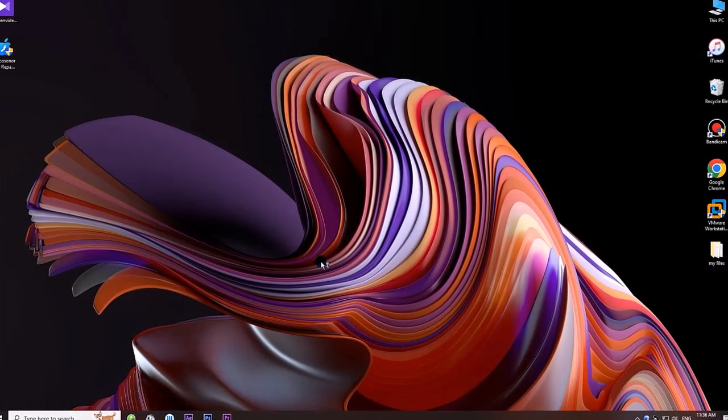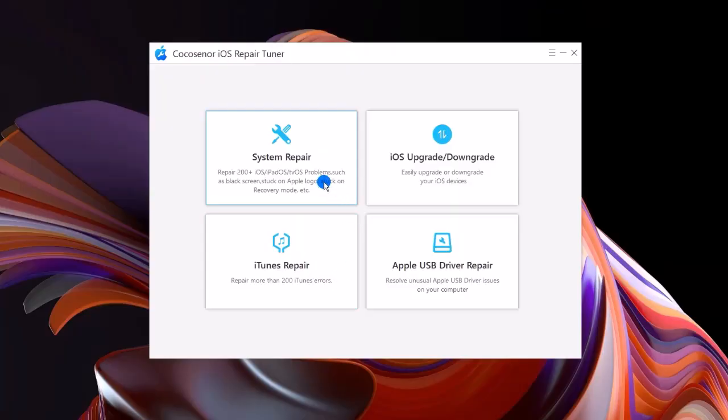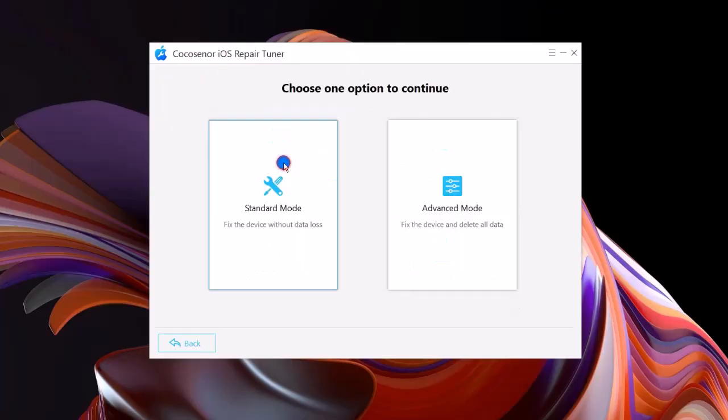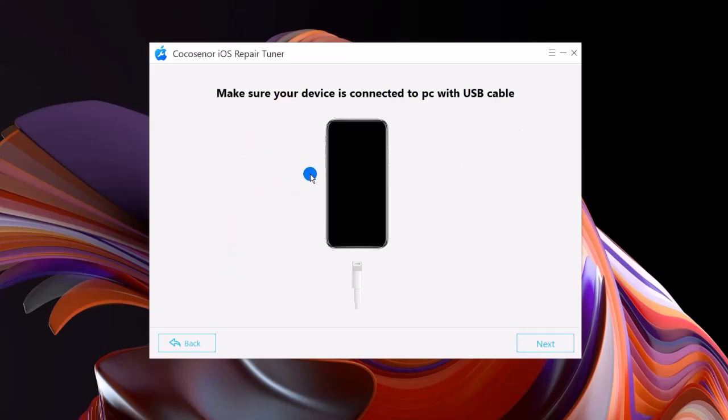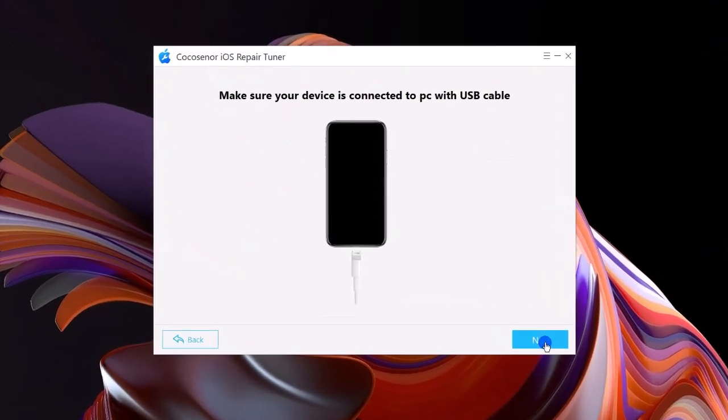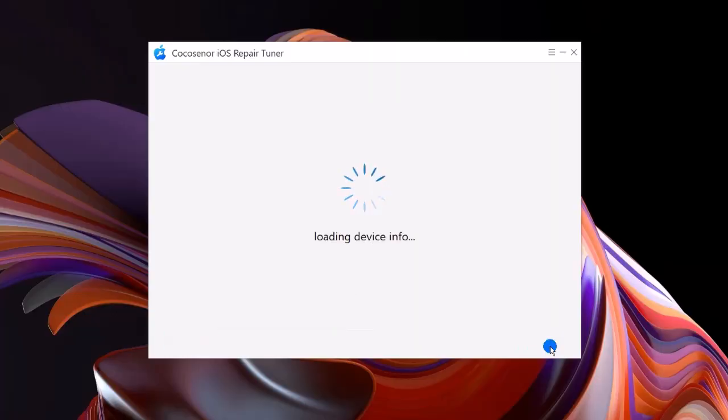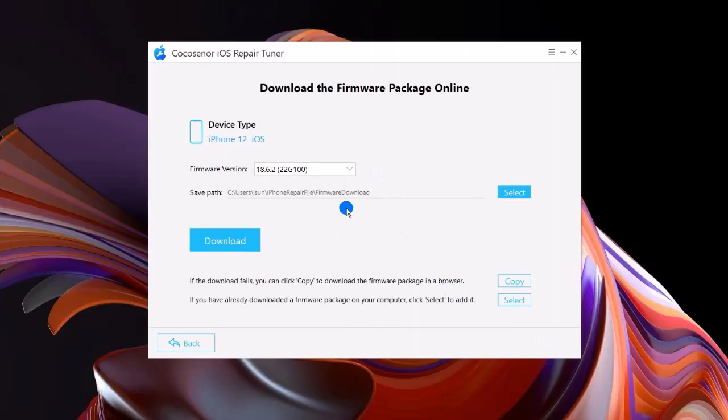Open the software and choose the System Repair option from the main interface. Choose the Standard Mode to continue. Hit the Start button. Hit the Next button to load your iPhone details. The iPhone details are displayed here. Click the Download button to get the firmware package online.